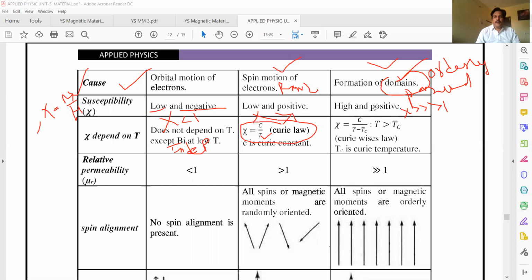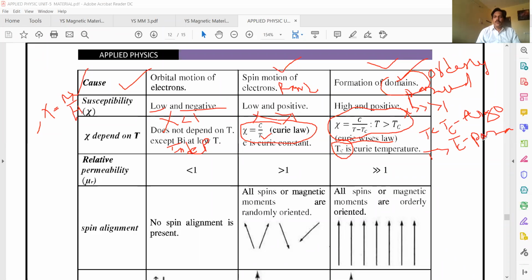Similarly, for ferromagnetic materials, the susceptibility also depends on temperature, and this law is known as the Curie-Weiss law. Chi is equal to C, that is called Curie's constant, divided by T minus Tc. What is Tc? Tc is called the Curie temperature. When the temperature of the material is less than the Curie temperature, the behavior of the material is ferromagnetic behavior. When the temperature is greater than the Curie temperature, the behavior is called paramagnetic behavior.